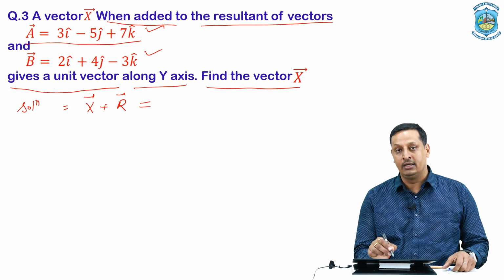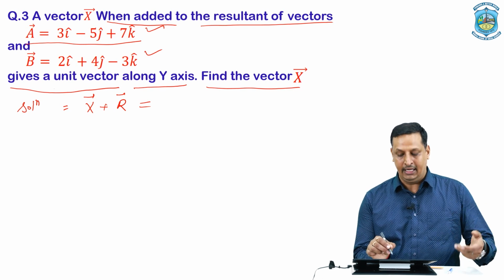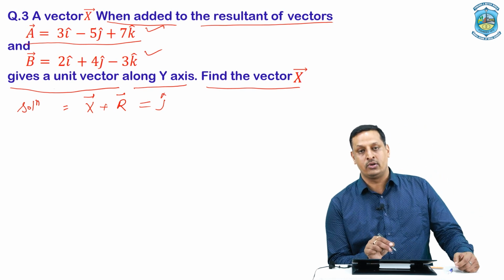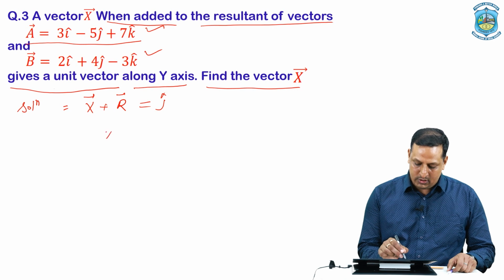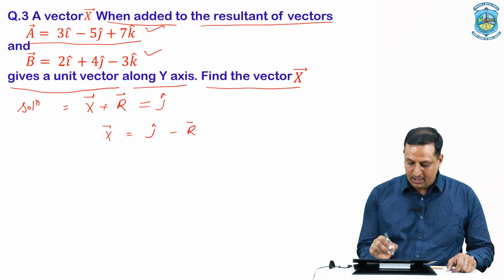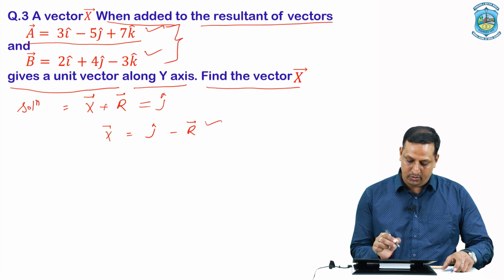and we all are familiar that the unit vectors along the three different axes are i cap, j cap and k cap. J cap is the unit vector which is parallel to the y-axis, or which lies along the y-axis, and here we have to find this x vector, which is equal to j cap minus r vector. Note that this r vector represents the resultant of the two vectors given in the question.